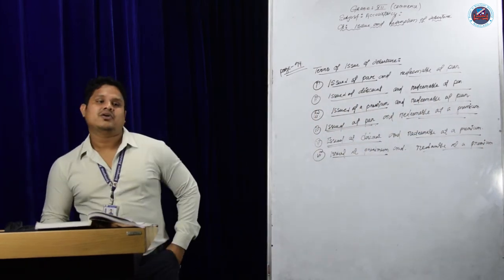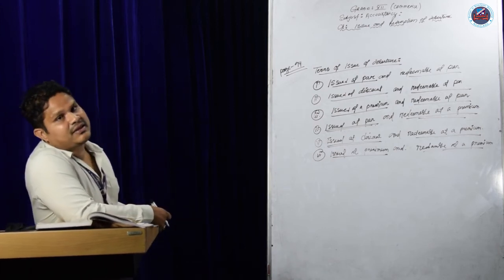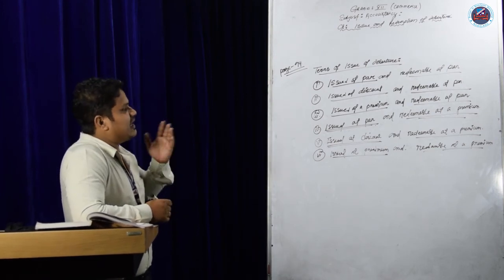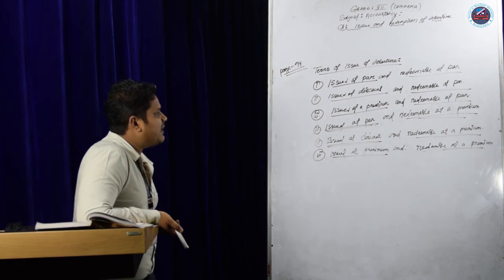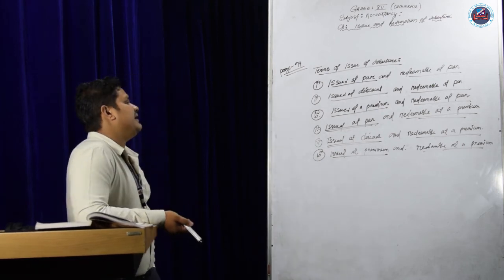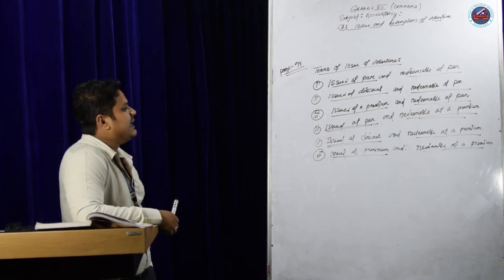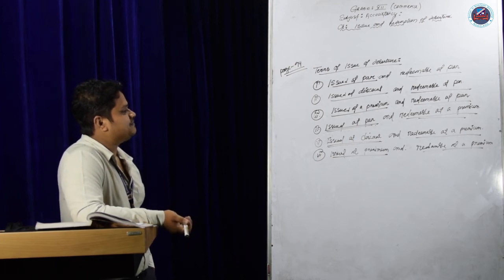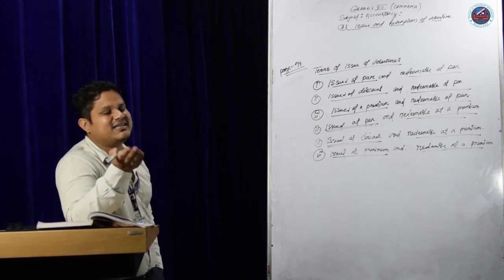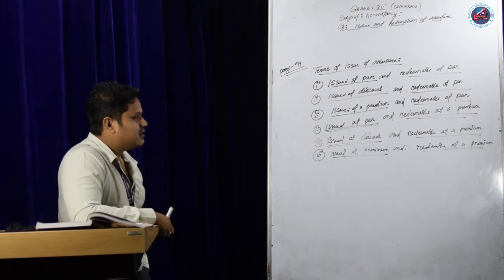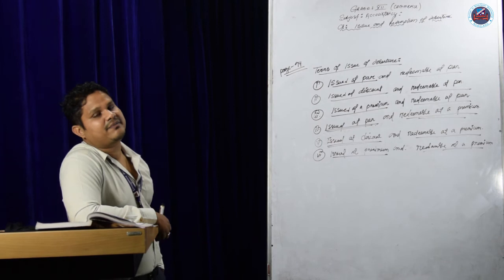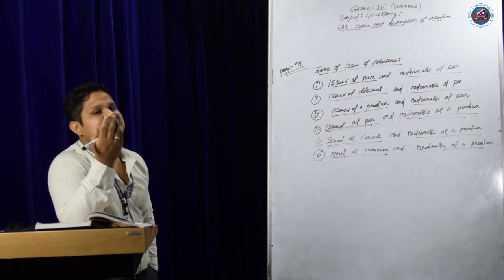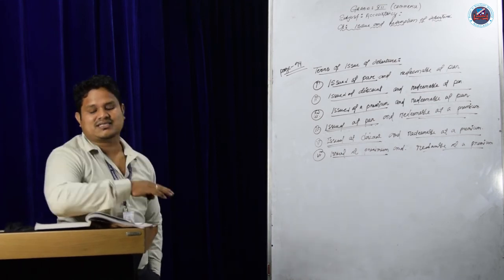I repeat once again. The company issues at par and redeemable at par. Number 2, issued at discount and redeemable at par. Next, issued at a premium and redeemable at par. Number 4, issued at par and redeemable at a premium. You are issuing at par, but payment is at a premium, more than the face value. Next, issued at discount and redeemable at premium. You are issuing at a discount, but at the time of payment the company pays more than the face value. Those are the 6 terms.